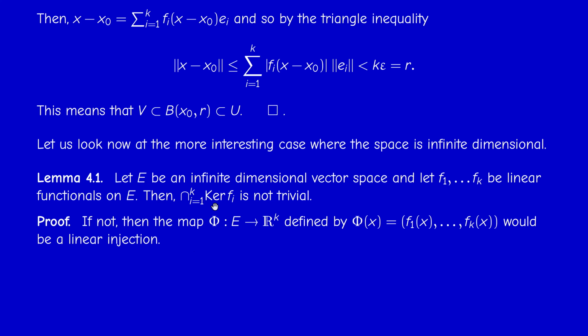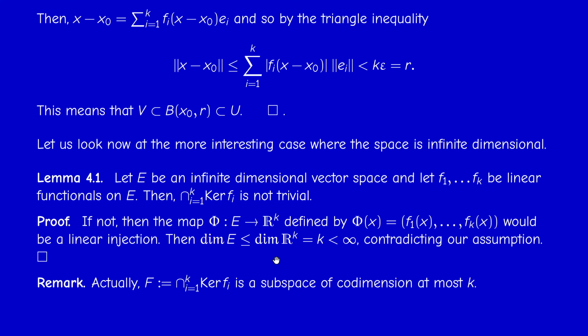But as you know from linear algebra, then the dimension of phi of E will be less or equal than the dimension of the target space, so less or equal than k. So E would be finite dimensional, and this is the contradiction. Therefore, there is a non-zero element in this subspace. Actually, we can prove more. The space is not only not trivial, so it's at least one dimensional. It contains a line, if you like. It's a huge space because it has codimension at most k. So, in particular, it's infinite dimensional.